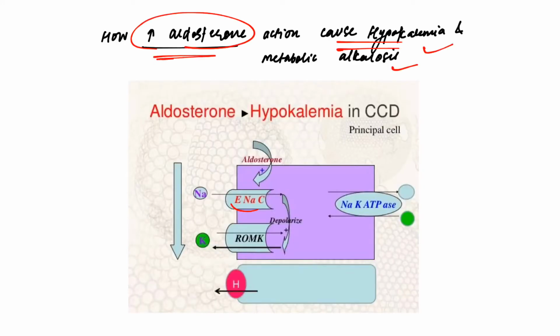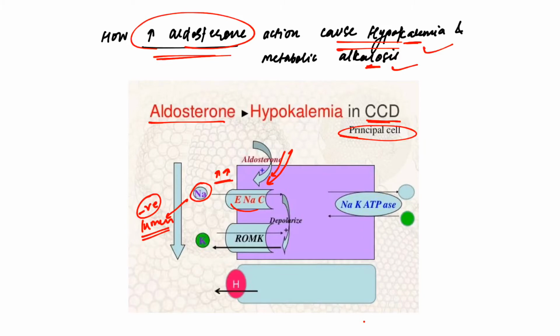Now, how does aldosterone cause hypokalemia and metabolic alkalosis? Aldosterone acts on the principal cell in the cortical collecting duct, and at which channel? The ENaC channel. Whenever there is stimulation by aldosterone, there is increased absorption of sodium through the ENaC channel, and this leads to development of a negative potential inside the lumen. Now, to maintain neutrality, potassium and H plus ions are excreted into the lumen.